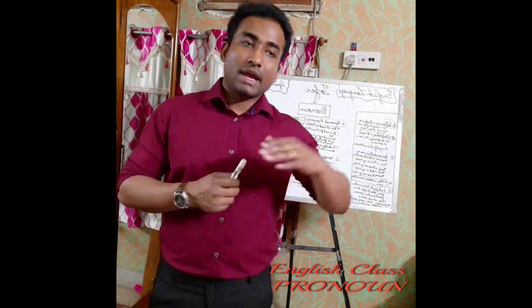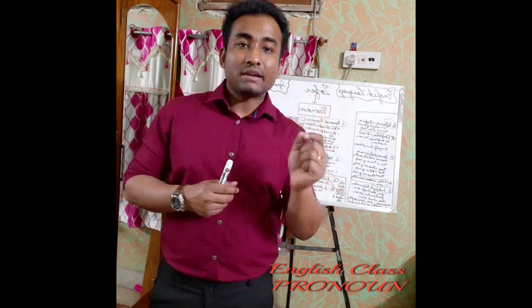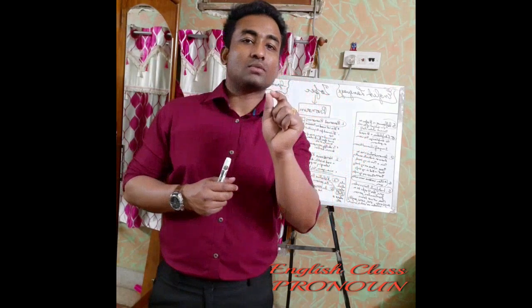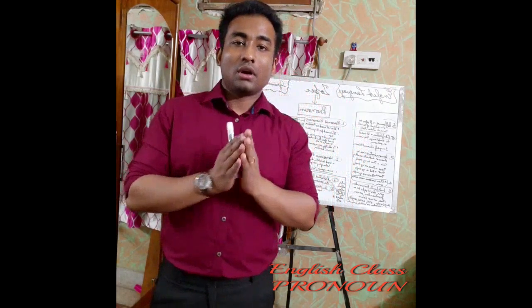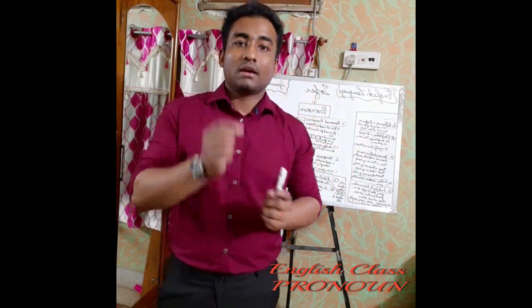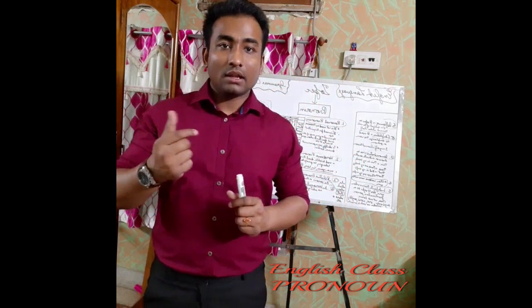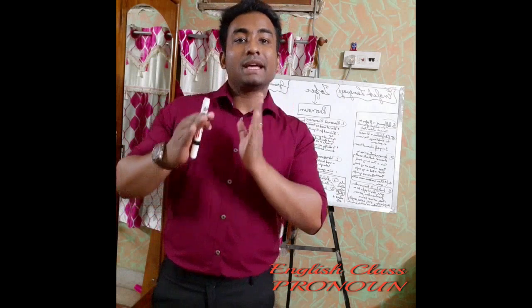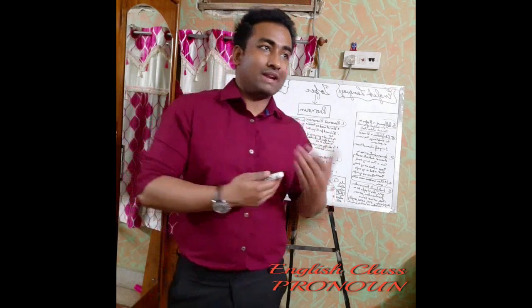Every time I have to say something about him, I can replace the name with a word which is very easy to pronounce, and it also saves time. Sachin Tendulkar is a male, so obviously the word that will come instead of Sachin Tendulkar is he.